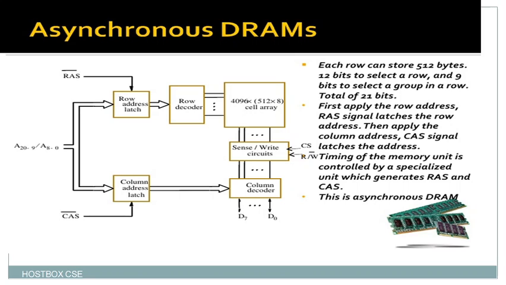First apply the row address RAS signal, which latches the row address. Then apply the column address CAS signal, which latches the column address. Timing of the memory unit is controlled by a specified unit which generates RAS and CAS. This is the asynchronous DRAM. So remember, the clock signal is also very important. You already know about the clock. There will be a particular time signal, and within the allocated time you try to execute the task.